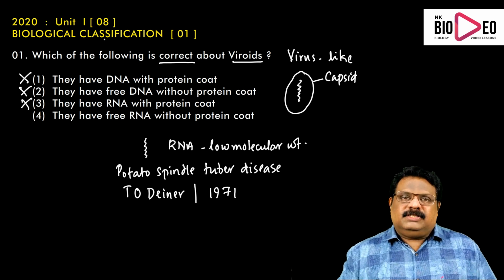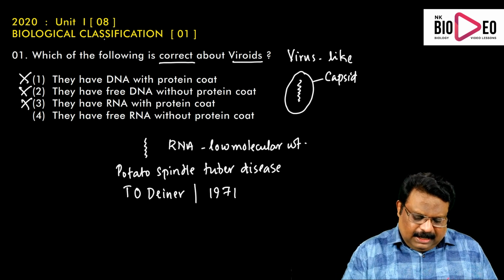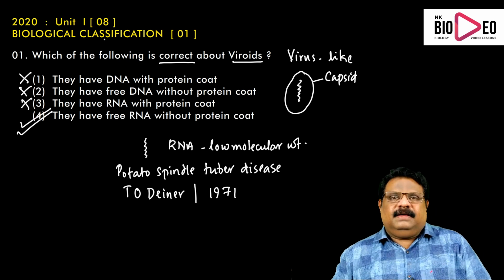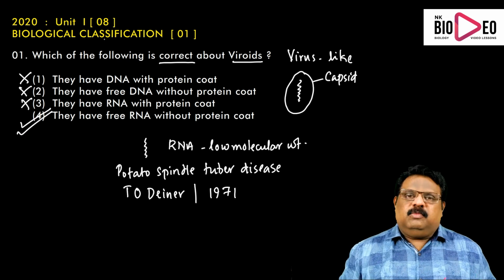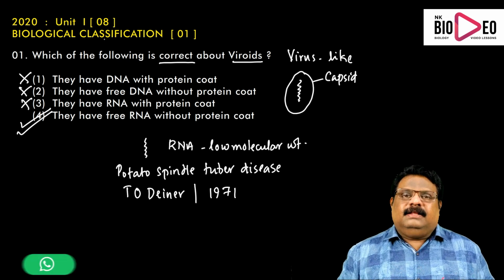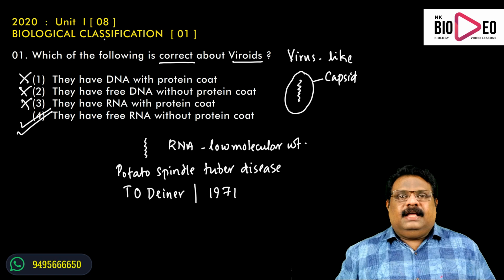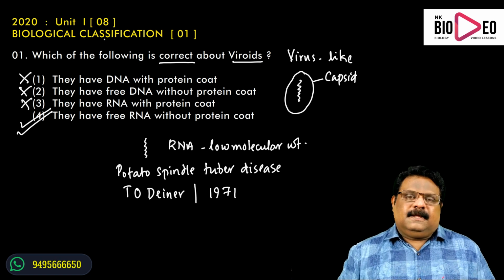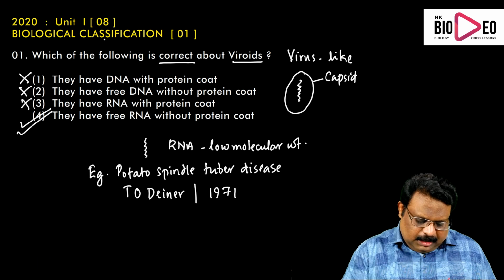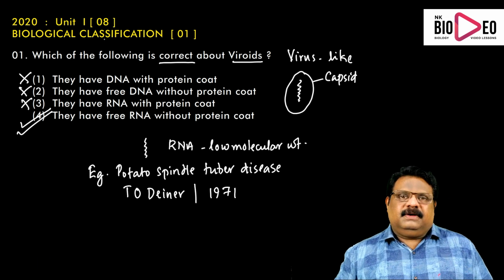So the answer for the first question is: they have free RNA without protein coat. Viroids are infective RNA molecules discovered by Diener in 1971, and they cause diseases in plants. An example is potato spindle tuber disease.